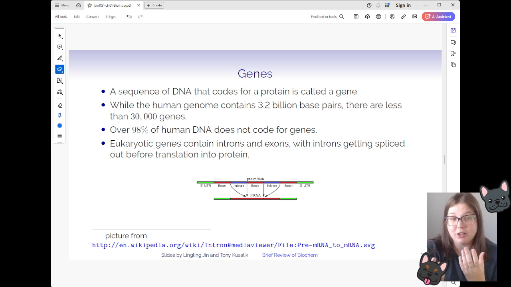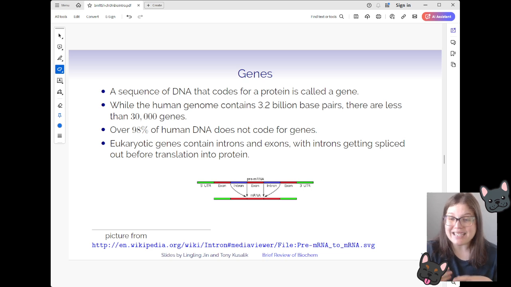The human genome has 3.2 billion base pairs. I should double check that number to make sure it's still accurate. And there are less than 30,000 genes. So that seems like, oh, okay, I don't know, maybe that's reasonable. But when we actually look at what proportion of the genome is made up by gene coding DNA, it's only 2% of the human genome.